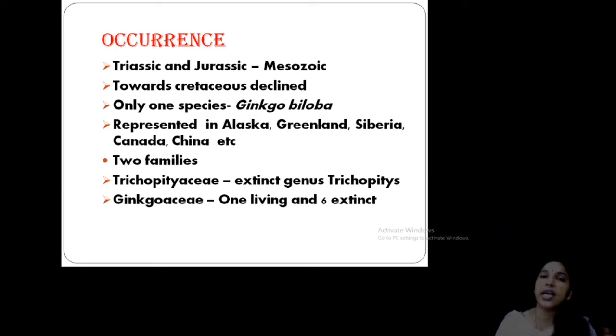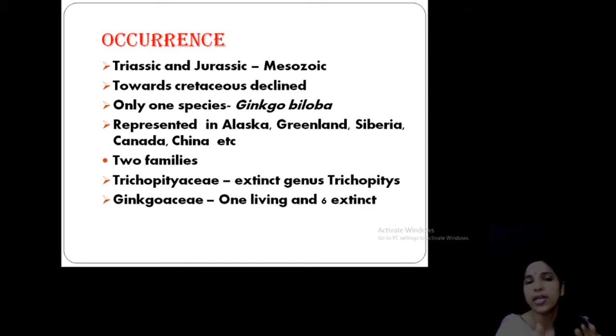In China it is well flourished now, and they use this plant as an ornamental avenue tree and also for worship in temples. This group includes two families: Trichopityaceae, all members fossilized, and Ginkgoaceae, with only one living member and 6 others extinct.